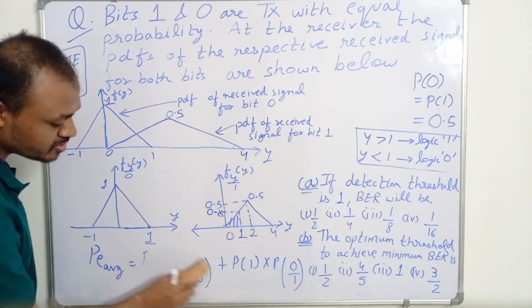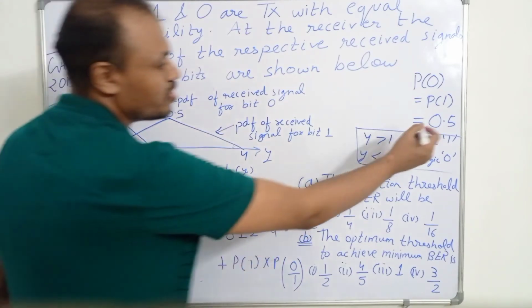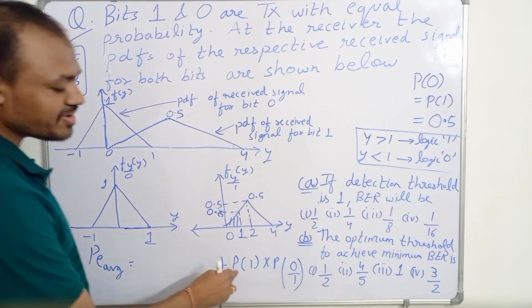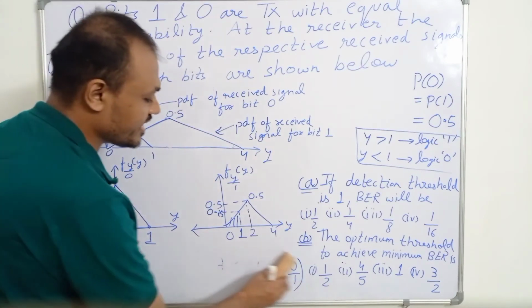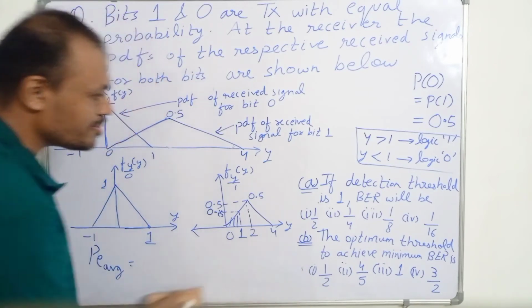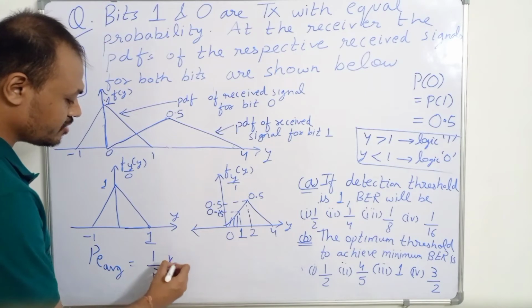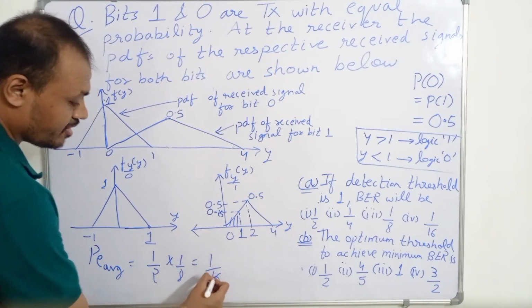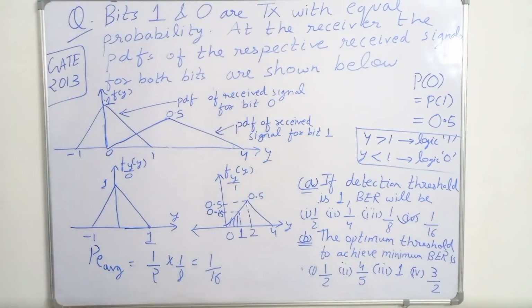Then probability of 0 and 1 both are 0.5, so this value will be 1 upon 2, and this value we have already found out to be 1 upon 8. So the average probability of error, or the bit error rate, will be equal to 1 upon 2 into 1 upon 8, which is 1 upon 16. So the correct option is option 4, 1 upon 16.